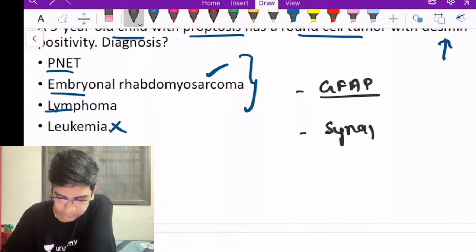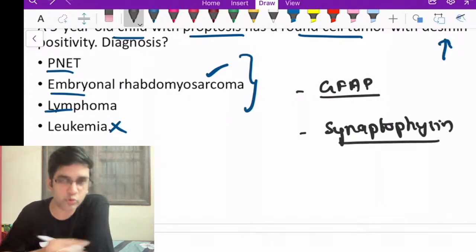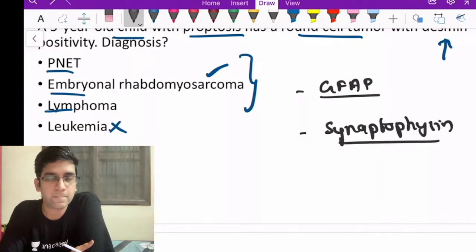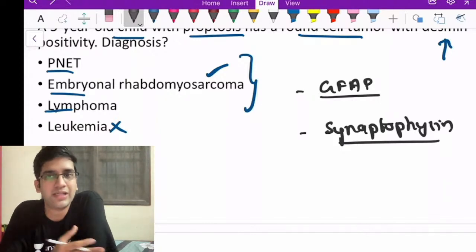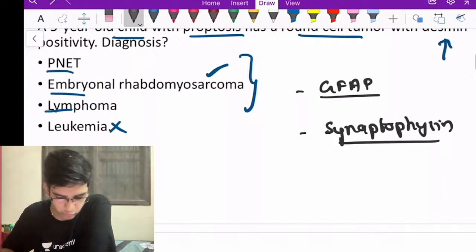Synaptophysin. Synaptophysin, chromogranin. Synaptophysin and chromogranin are markers for neuroendocrine differentiation. Can be your carcinoid, can be your small cell carcinoma, any neuroendocrine differentiation: synaptophysin, chromogranin.